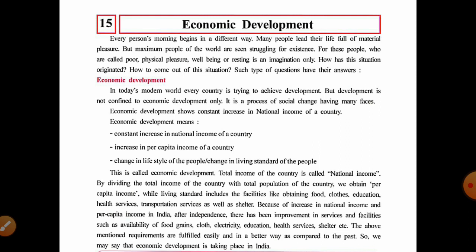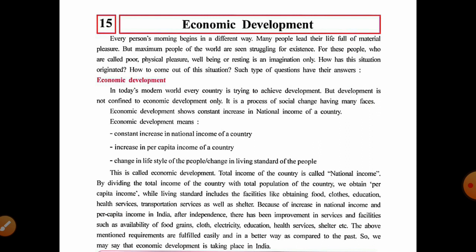If we look at society from a 360-degree angle, we can understand which country is actually developed.